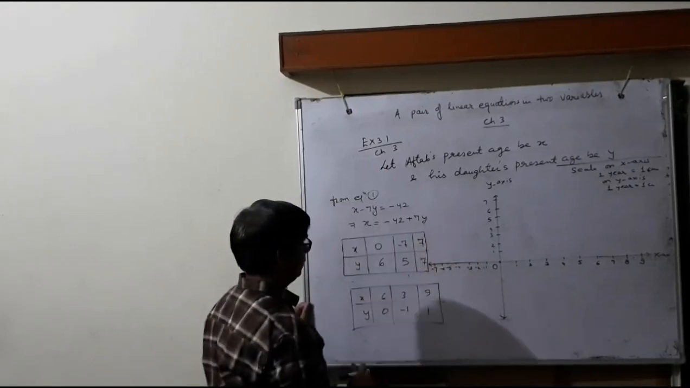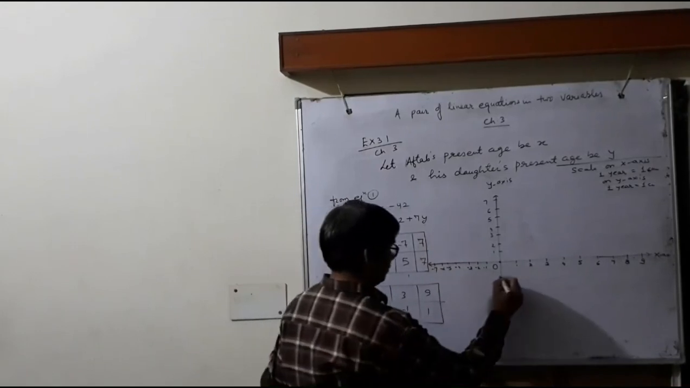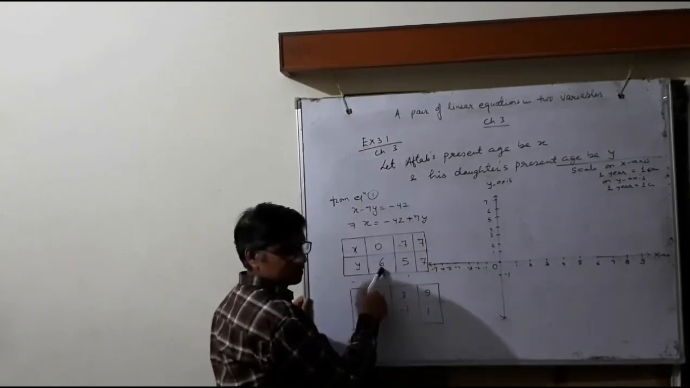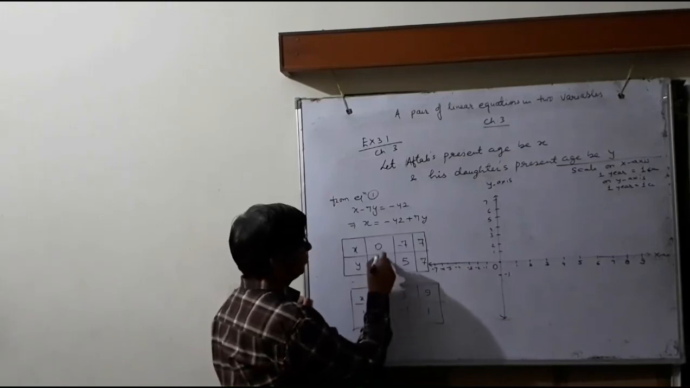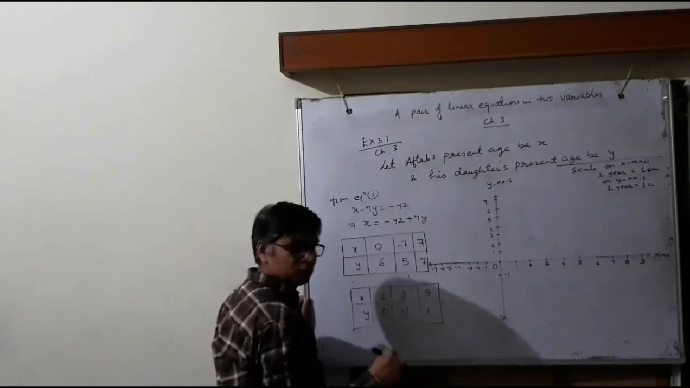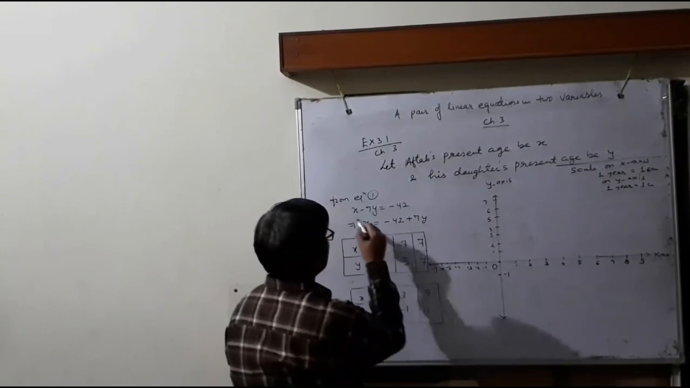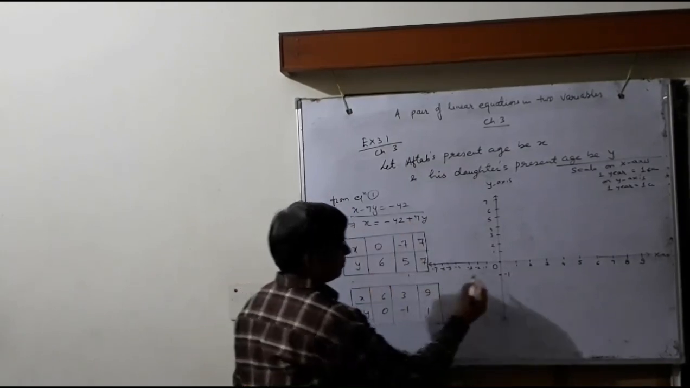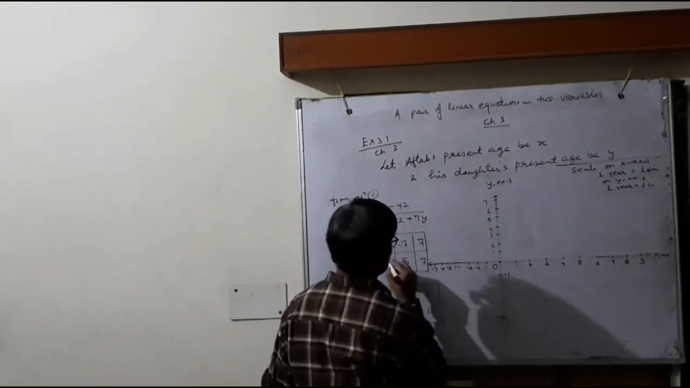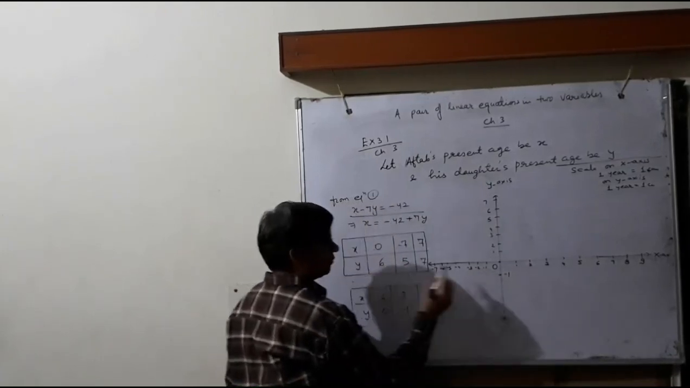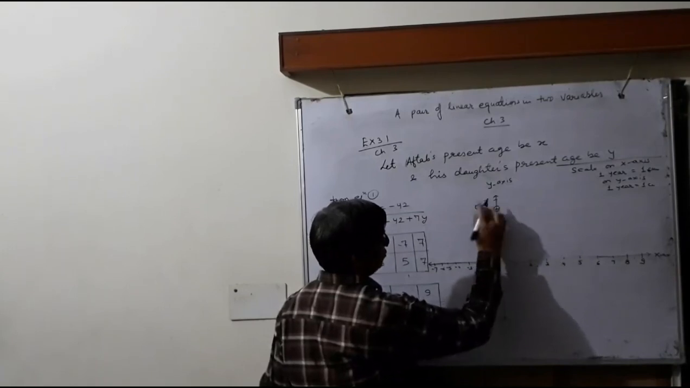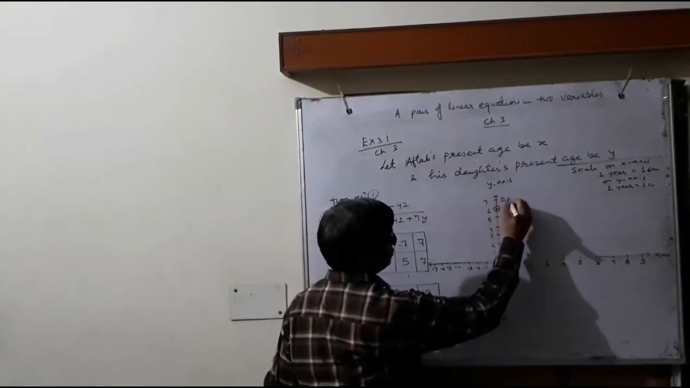Okay, and -1. First point is 0, 6. We can draw the graph for equation 1. 0, 6: x coordinate is 0 and y coordinate is 6. This point is 0, 6.